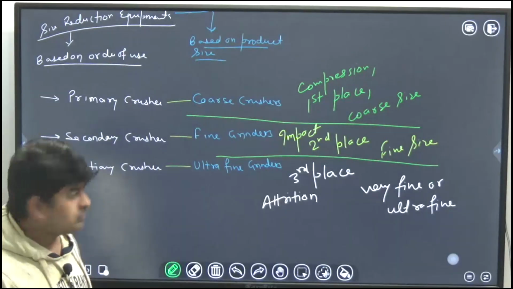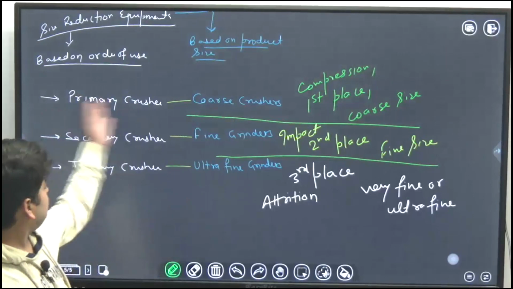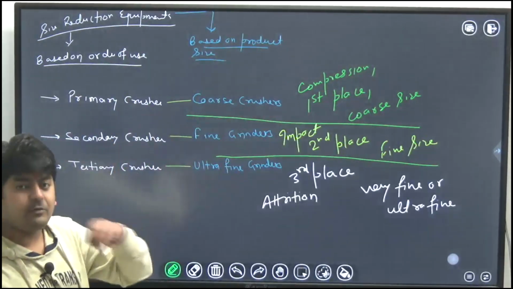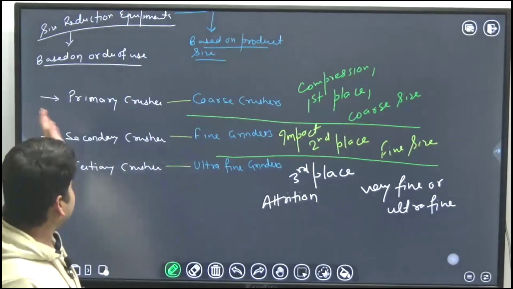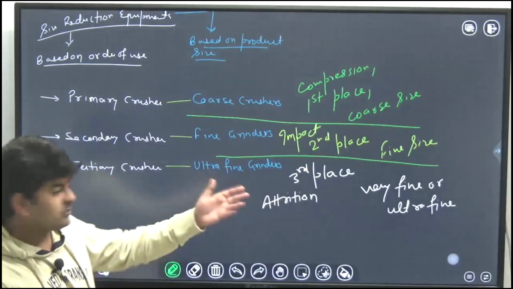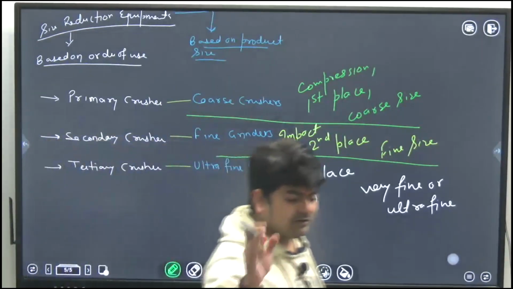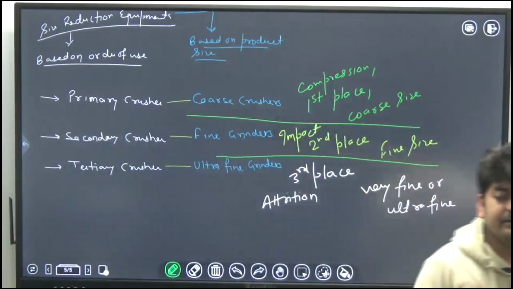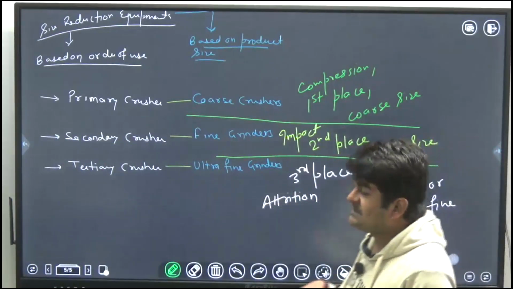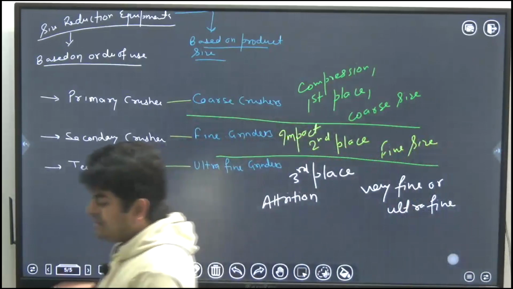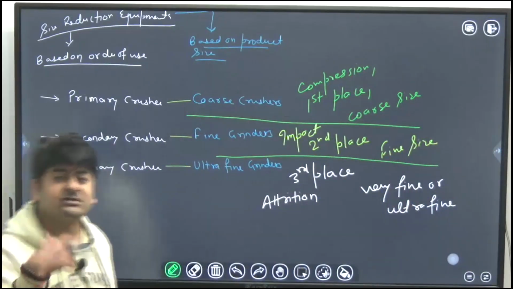I am just asking you which category of equipment you will use: primary crusher, secondary crusher, tertiary crusher, or you can say coarse, fine or ultra fine. Out of these 3 categories, which category of equipment will you use to produce talcum powder?